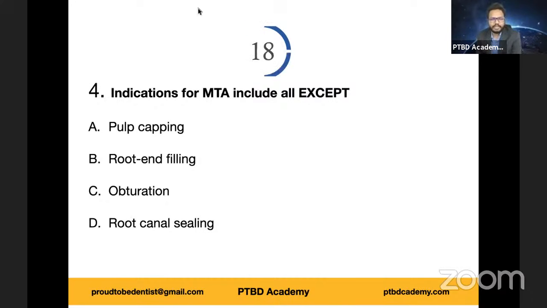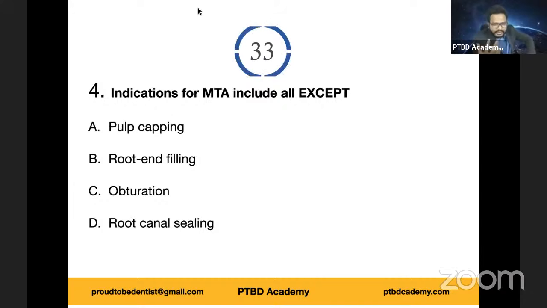So which one do you think is the exception? Exactly. Very good, guys. So the initial setting time is around 160, 165 minutes. So more than 2 hours, 2.5 hours. And the final set is around 6 hours or less than 6 hours. So indications for MTA include all except. So which one is the exception?